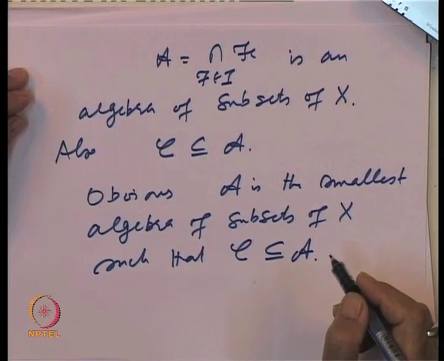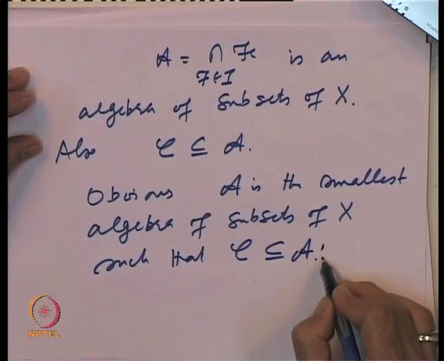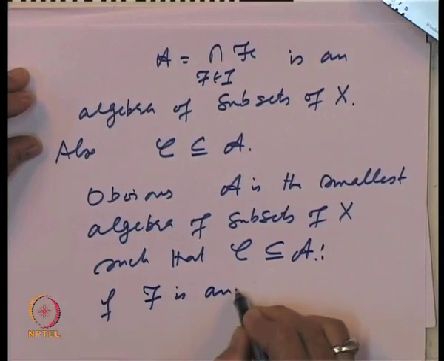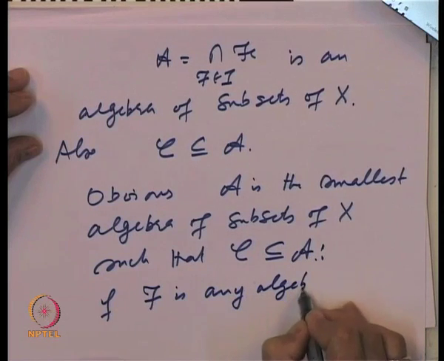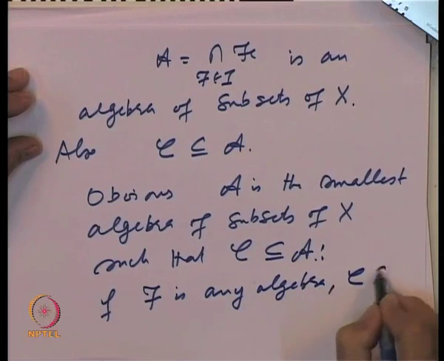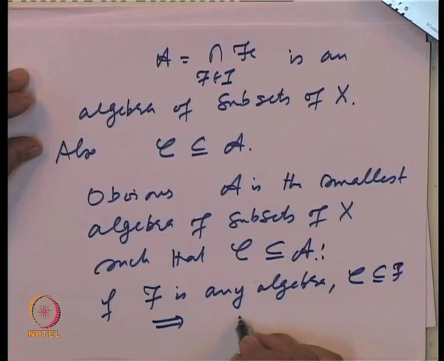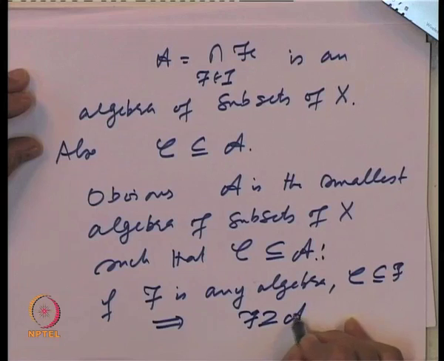That means, this is the same as saying, if F is any algebra and C is inside F, that implies that this F has to include A.